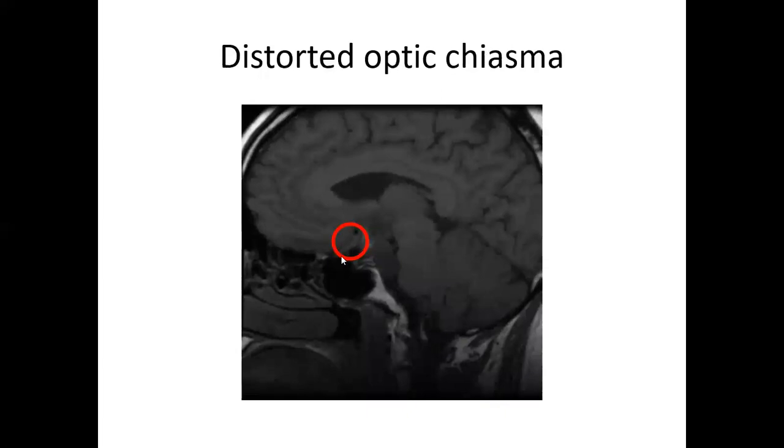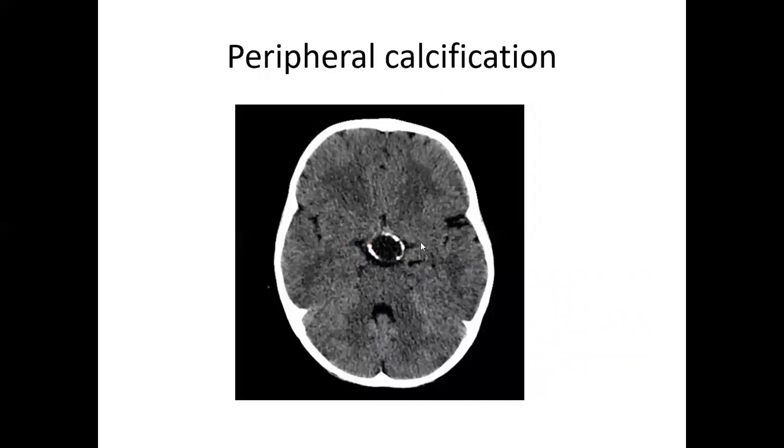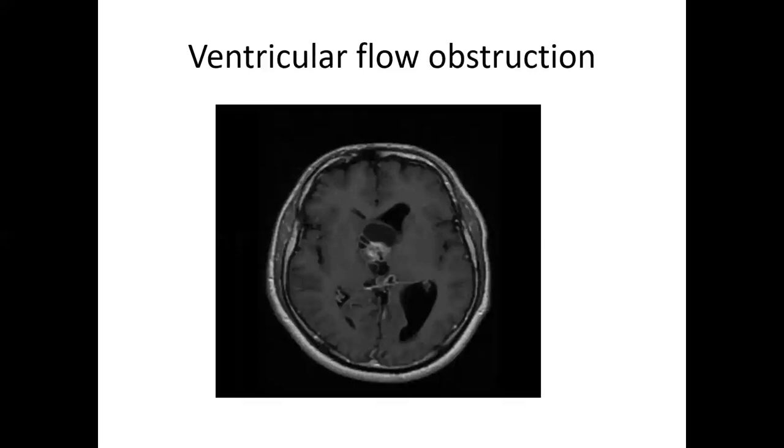Here the optic chiasm is distorted. If they grow large, they distort and compress the optic chiasm. As I told, calcification is typically peripheral, and it is a signature of craniopharyngioma.